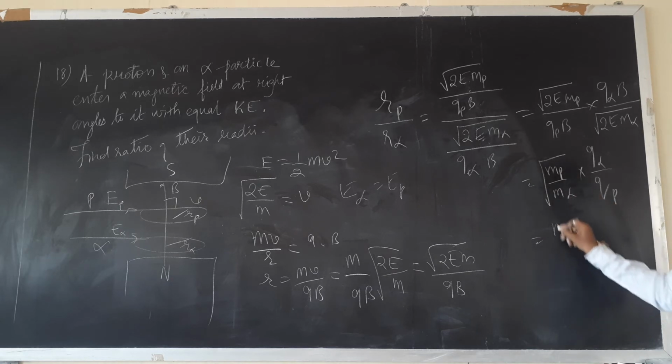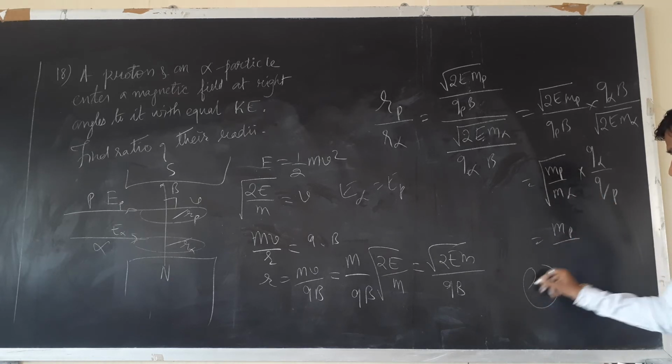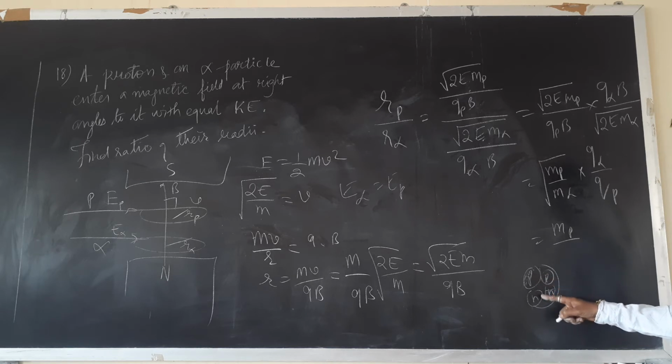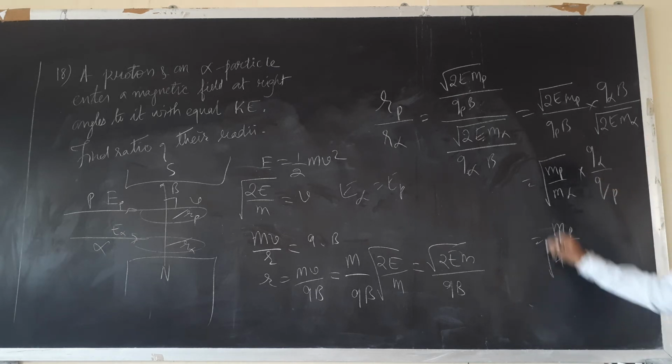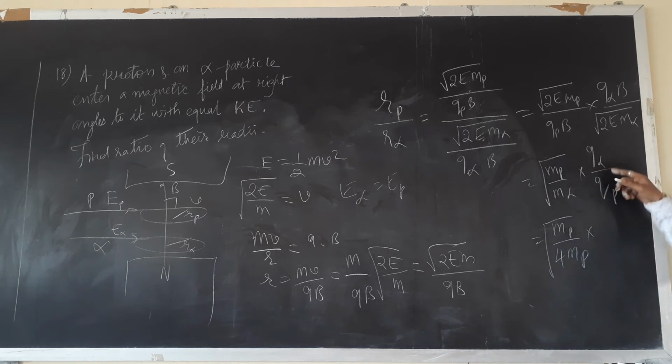The mass of the proton is mp as it is. The alpha particle will have two protons and two neutrons, but the mass of the proton and the mass of the neutron are almost equal, taken as mp only. All are equal. Therefore, the mass of the alpha particle is 1, 2, 3, 4, 4 times the proton's mass. This will come in the square root. The charge of the alpha particle is twice that of the proton. The charge of the proton is only E.